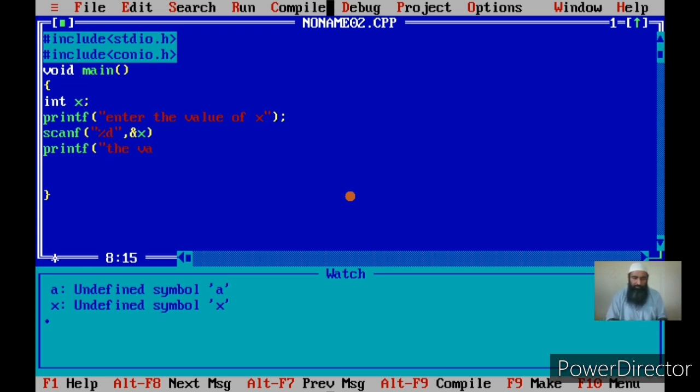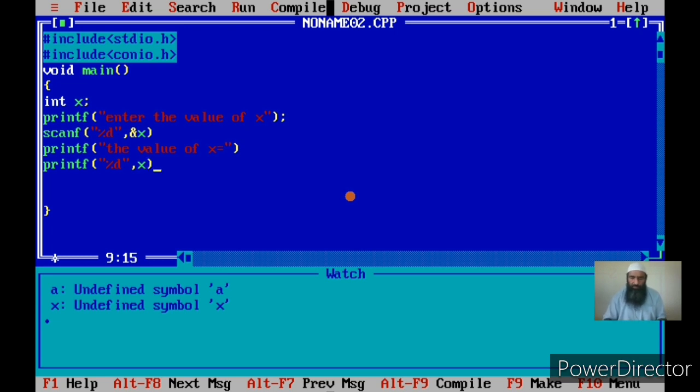If you want to display the value of x, it will be like this: printf, the value of x is equal to, printf %d. This is how we display the value of x on a user screen.